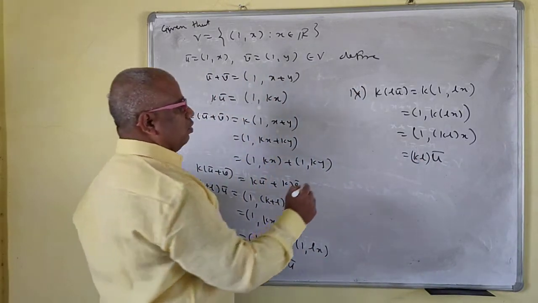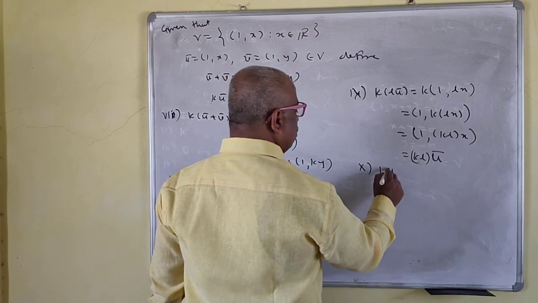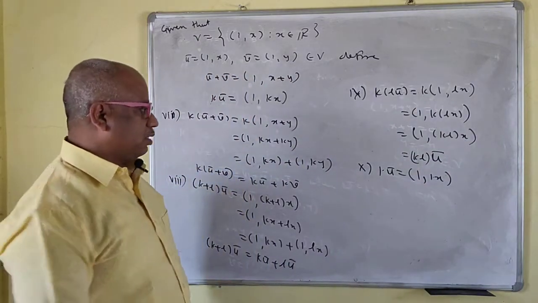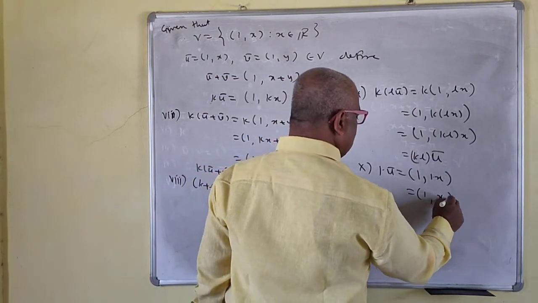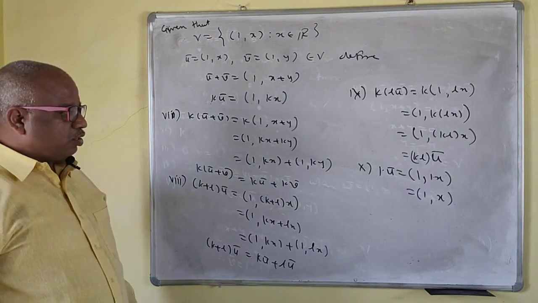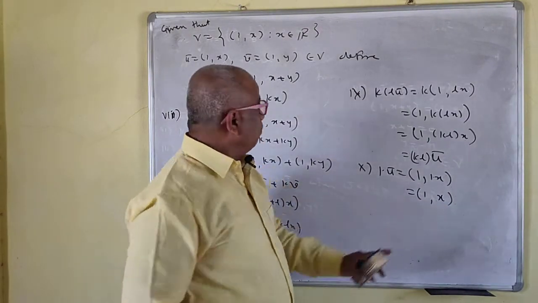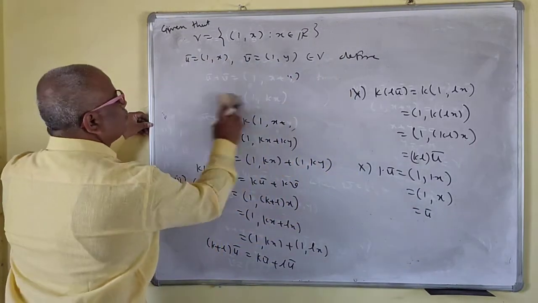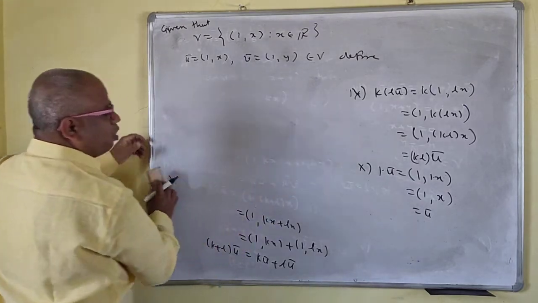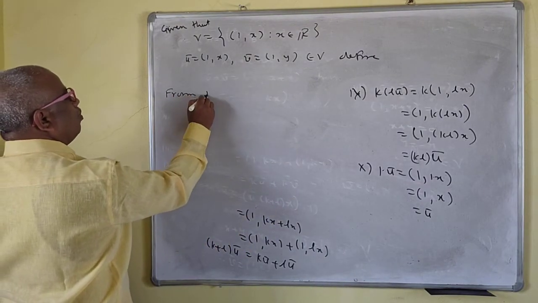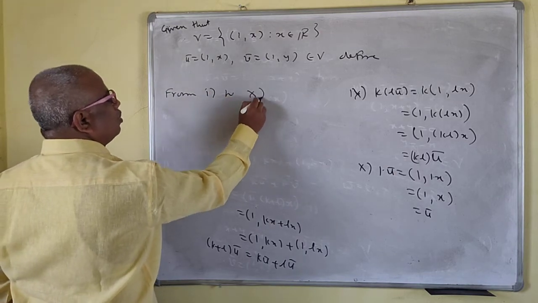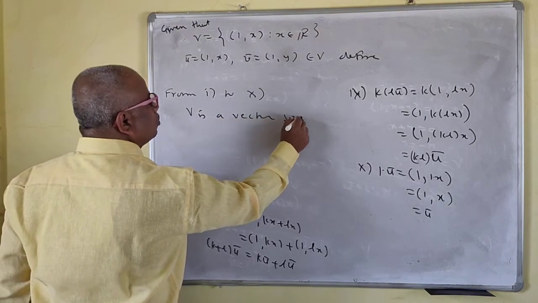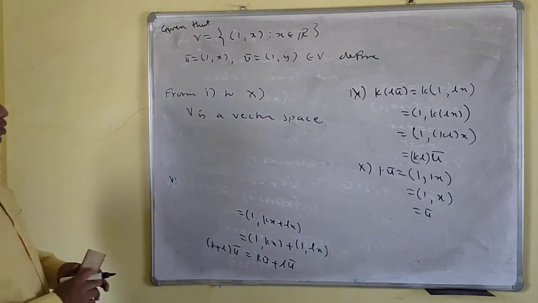Now the last one, 1 into u bar is the same as 1 x. So 1x is x now. Okay, 1 into u bar is the same as 1x, but u bar is 1x now. So this is u bar. Okay, so the final answer should be, from first to 10th, V is a vector space. V is the vector space. Okay, so we did this.